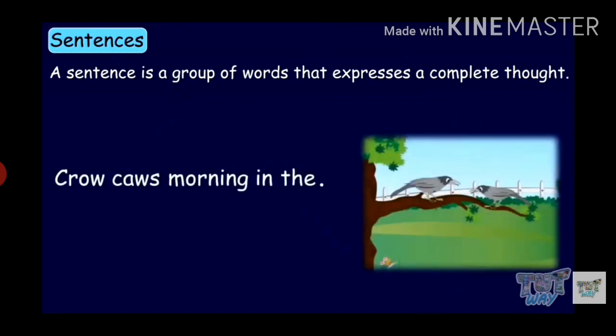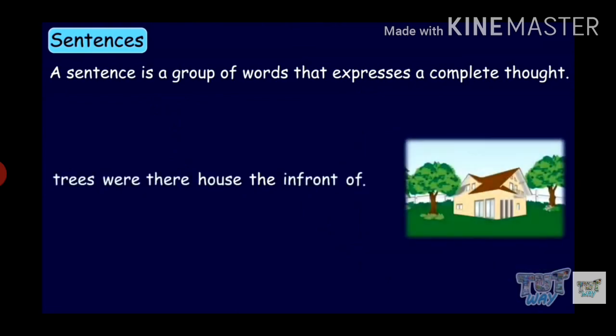Read this group of words. Do they make any sense? Crow caws morning in the. No, it doesn't make any sense. Crow caws in the morning. Trees were there in the house front of. Do these words make any sense?